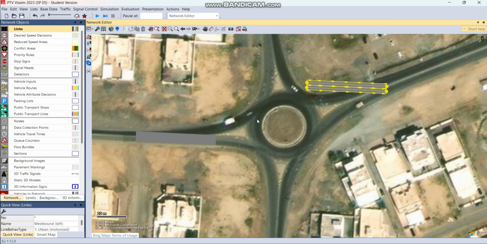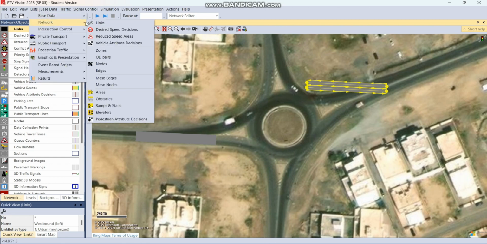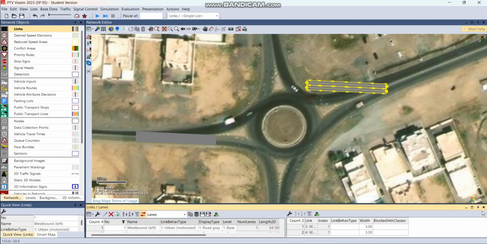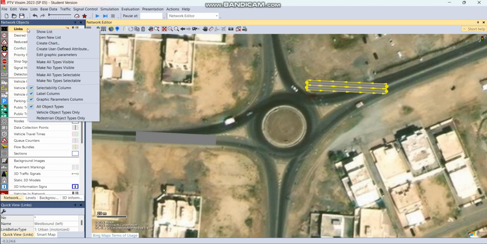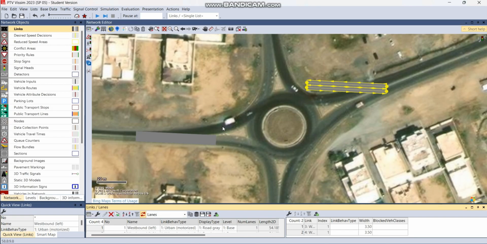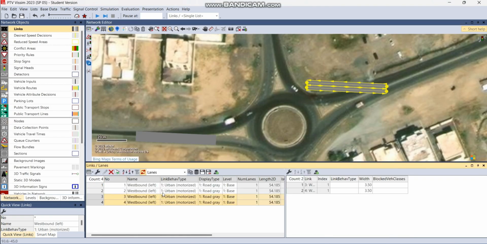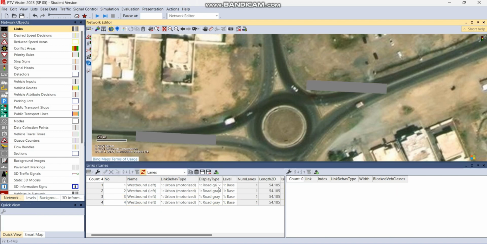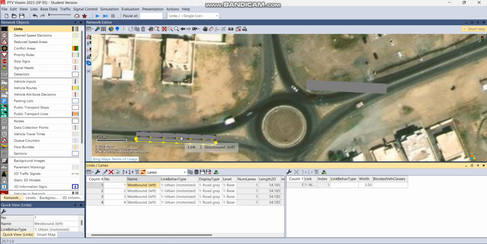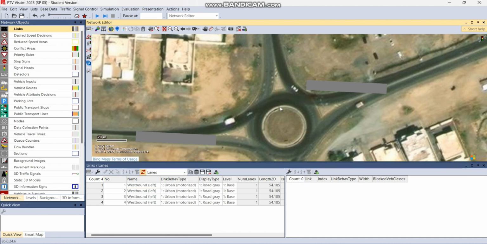Now, if you want to display the list of links in the bottom of your screen, you can go to lists, network, and links. But you may also right click on links and then show list. So here you can see all the links that are on your network editor. And you can also edit the names here. So I'll just complete all the links for this network.